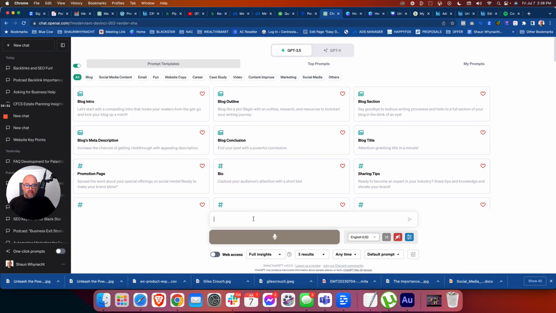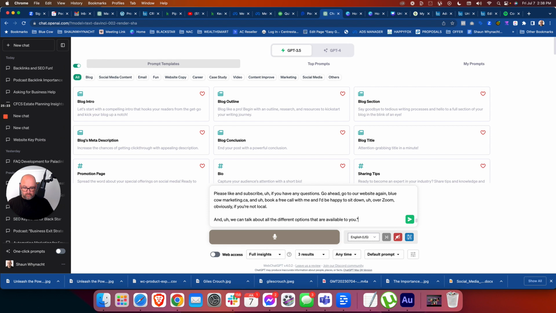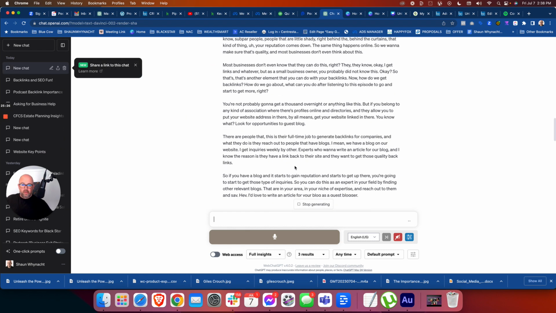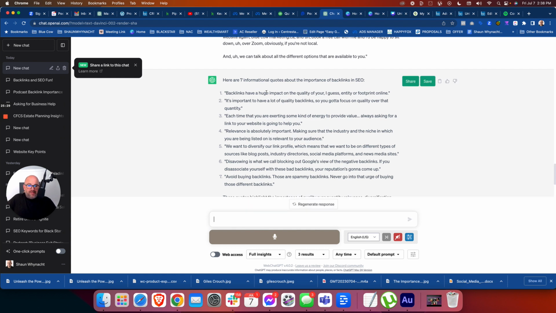And I'm going to say, extract 7 informational quotes from this transcript that will help business owners understand the importance of backlinks in their SEO. So now it's gone through and it's taking the exact quotes, words that I've said into this.